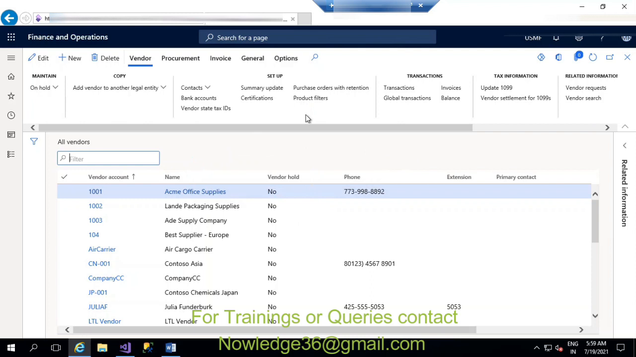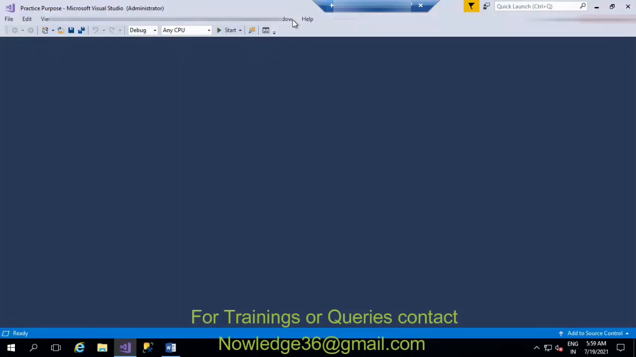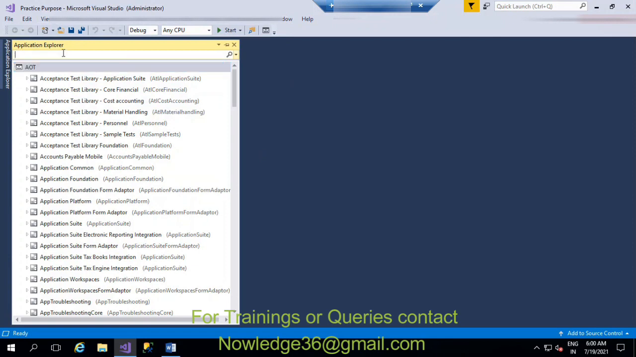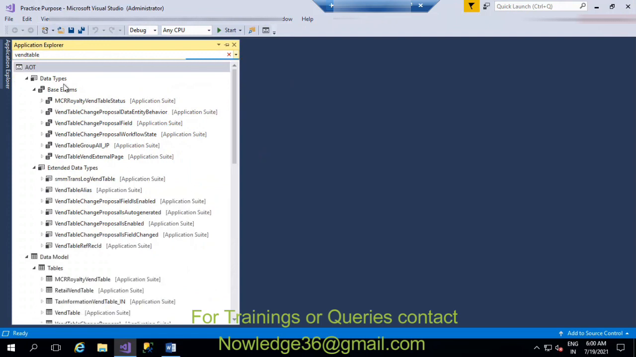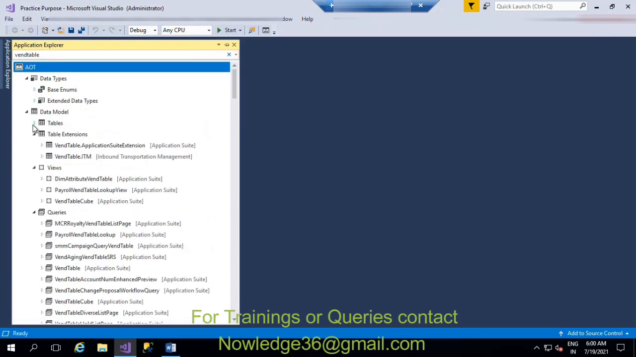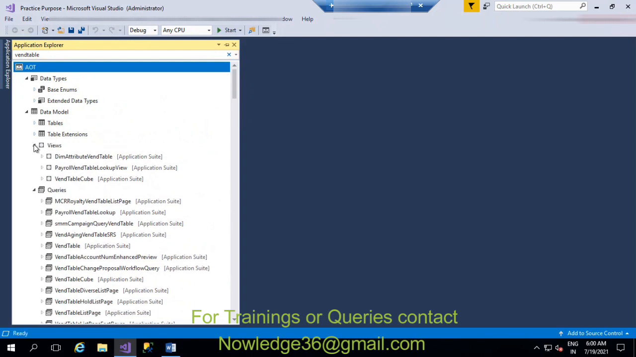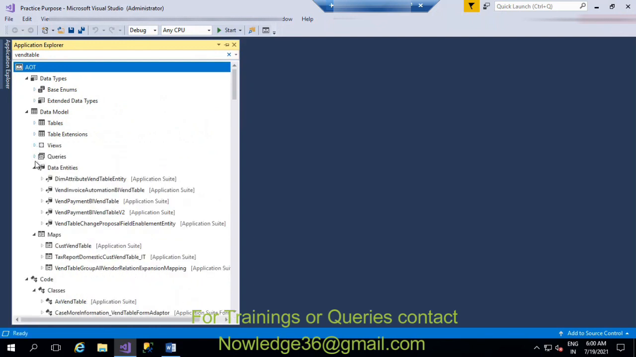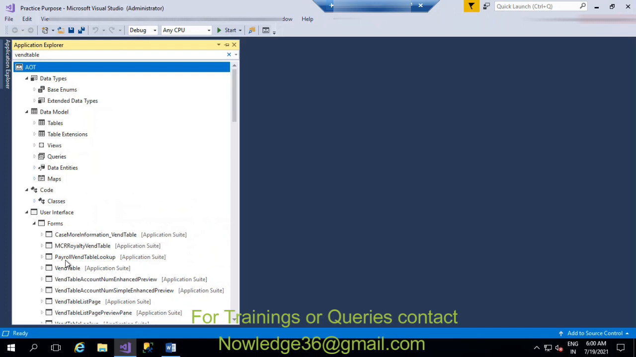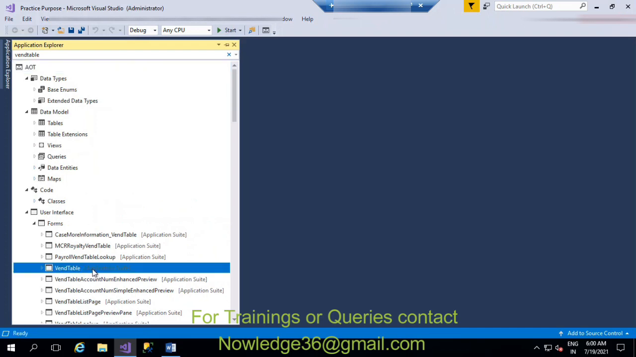So I'm closing this for now. In Visual Studio, how we can see VendTable is, in the Application Explorer view, you can type VendTable directly also, okay. So you'll get everything with the name. You can just check with this, you need the form, right. So table extensions, views, maps, classes, everything you can see. Forms, VendTable, we are able to see this VendTable here.